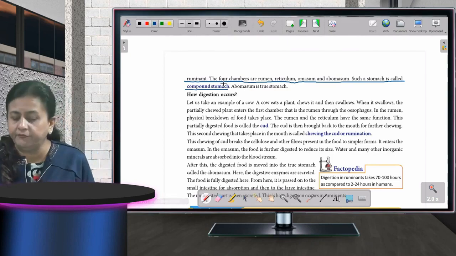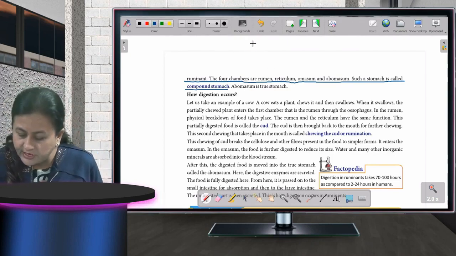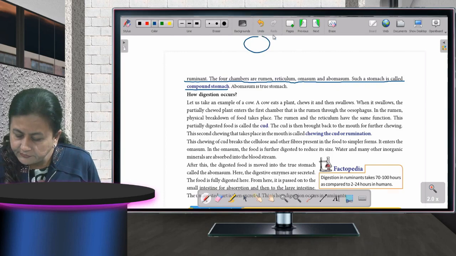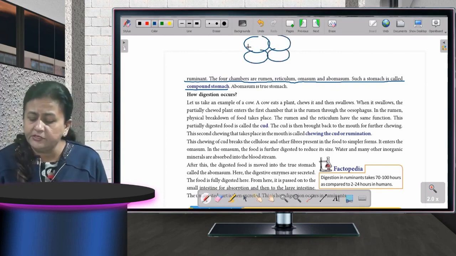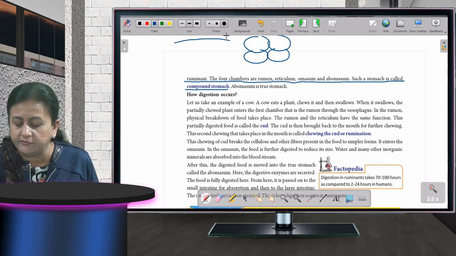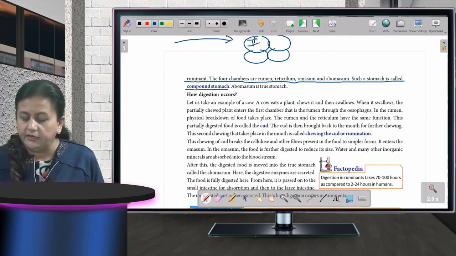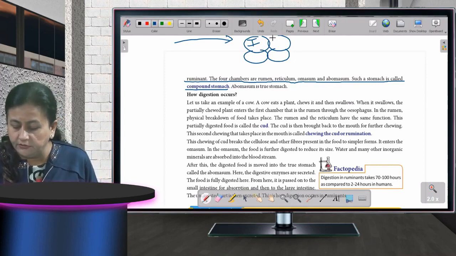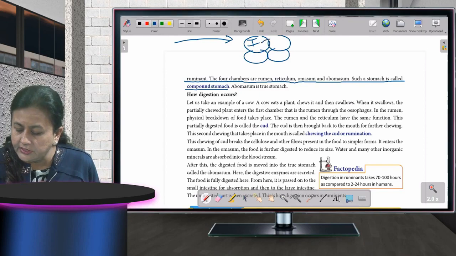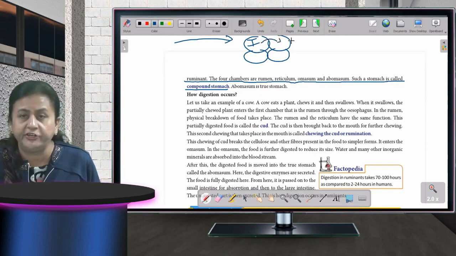Now what is happening? Once I told you the stomach has 4 parts, there are 4 chambers like this. Whenever the animal is eating the grass, it goes into the first one. The first chamber is the rumen. After that it goes into the second one, that is the reticulum.